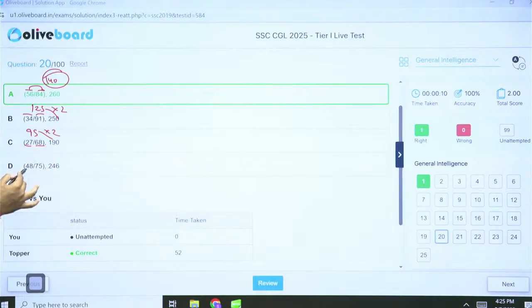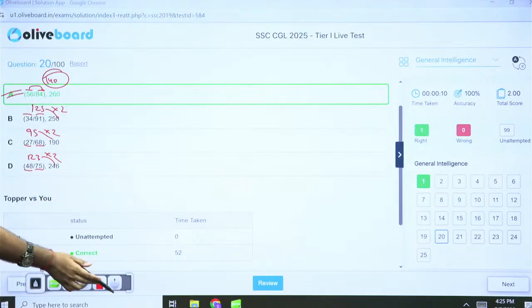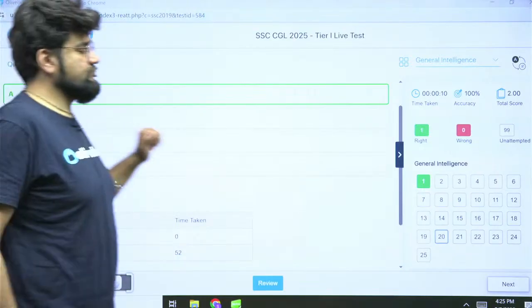And this is 123 multiplied by 2, 246. But this is not following here. So option A is the odd one out. Sum into 2. That's the only one correct answer.